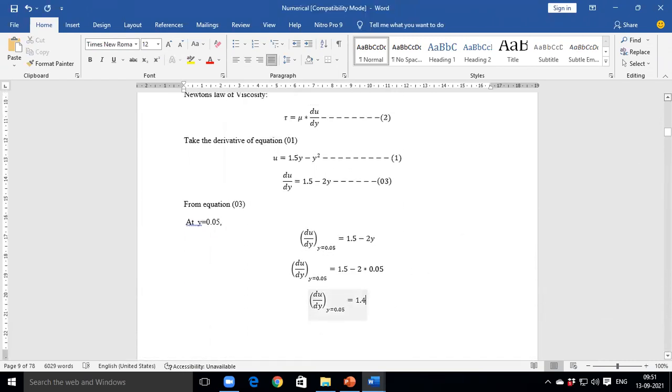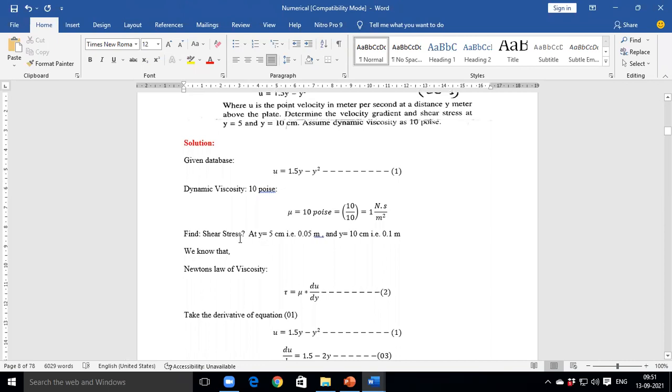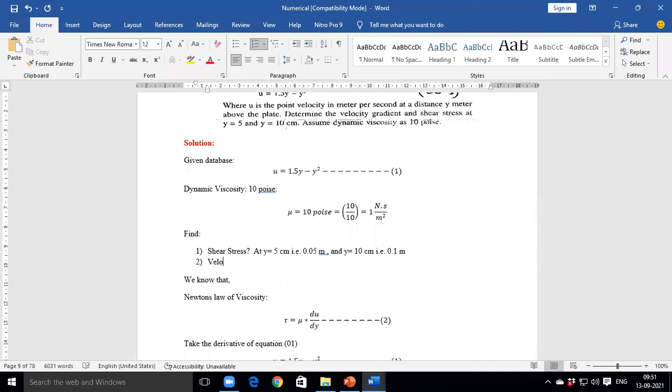Before that, look at the numerical: what is asked? Determine the velocity gradient and shear stress. Velocity gradient means what? du by dy. Okay, so we already found du by dy at y is equal to 5 and y is equal to 10 centimeter.